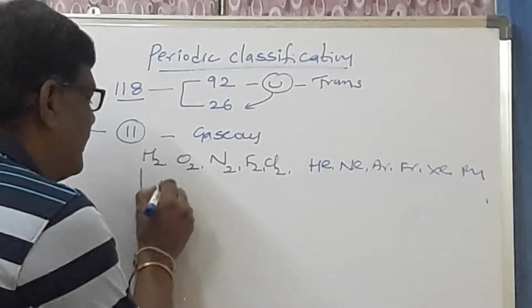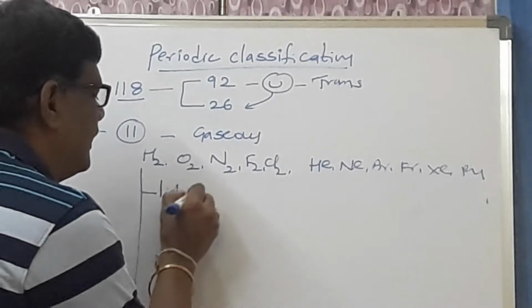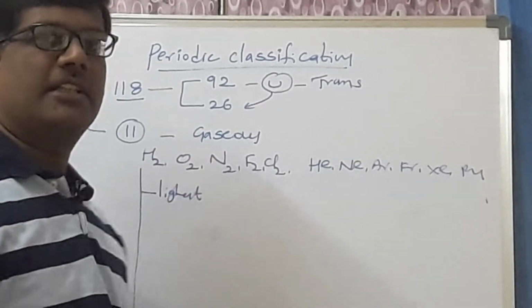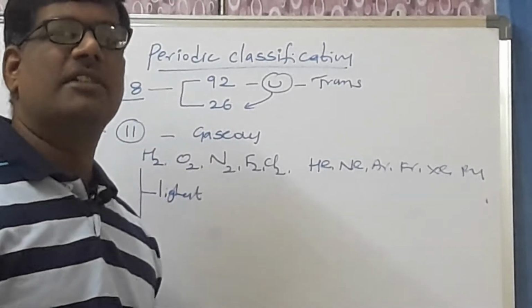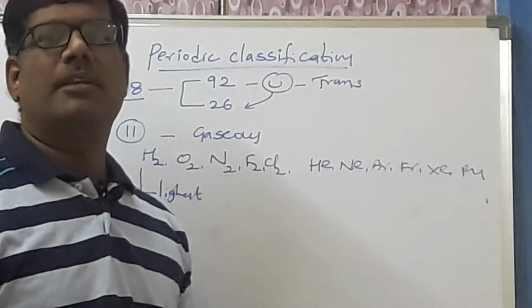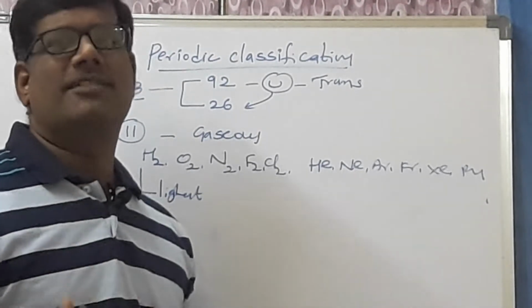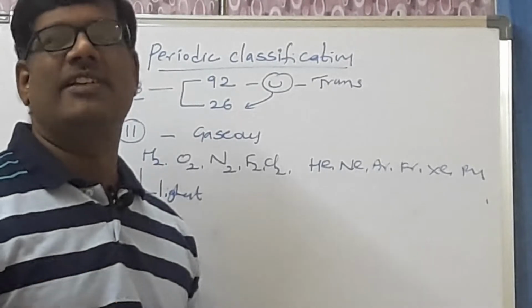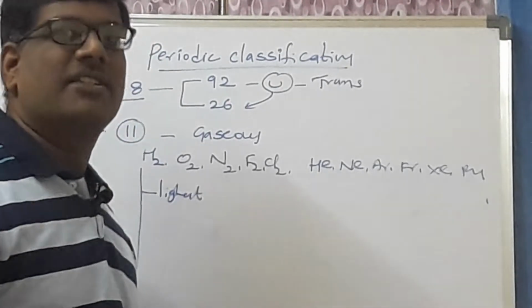Among all the elements, hydrogen is the lightest gas. The lightest gas is hydrogen because its atomic weight is 1. It is the first, starting element, whose atomic number is 1 and mass is 1, so less mass. That's why it is gaseous in nature and the lightest gas.